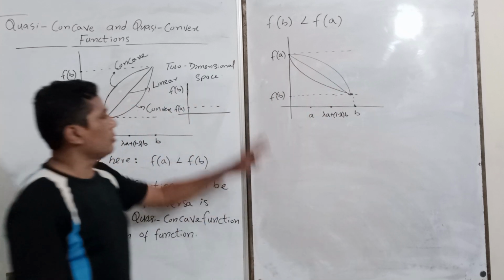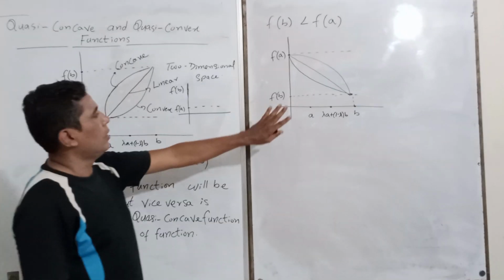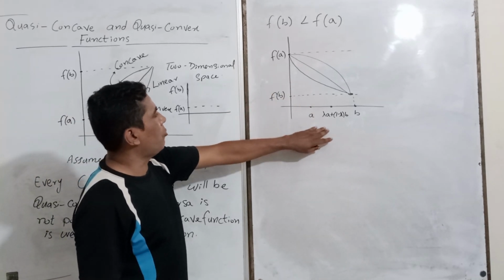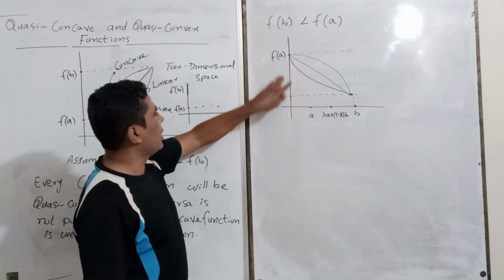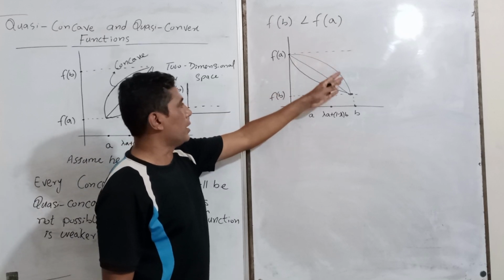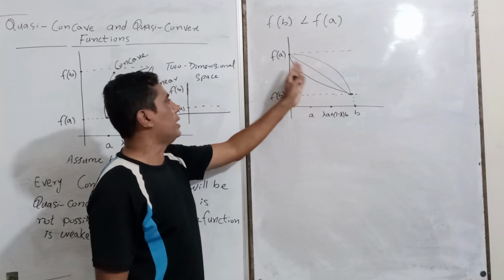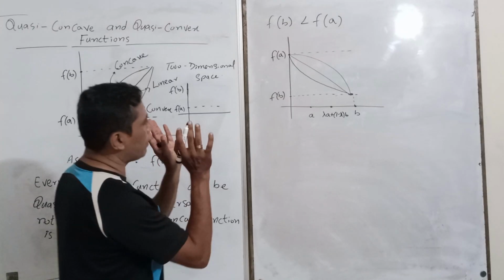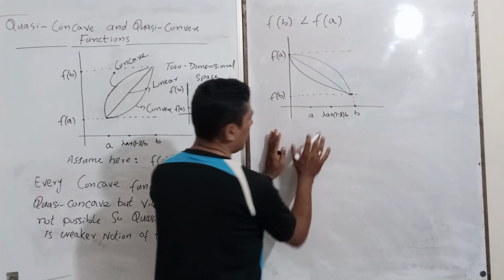So now you can prove here again all the values are greater than the min of either A or B, that is, greater than B. Again it may be concave, it may be linear, it may be convex. Okay, so you can prove in this way.